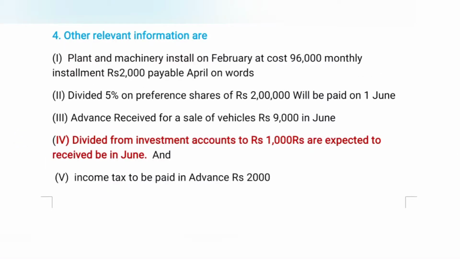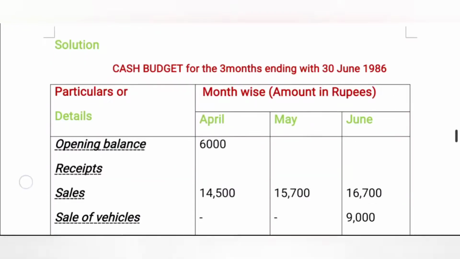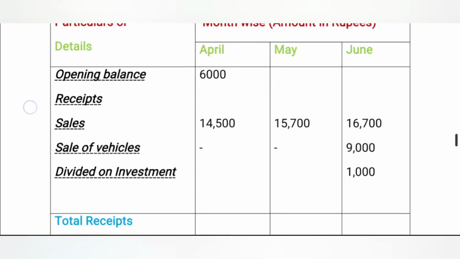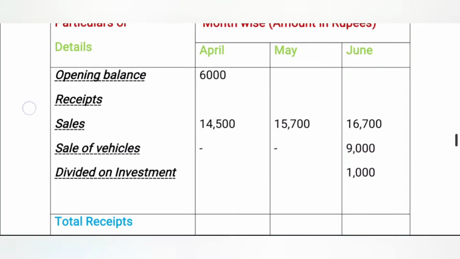Fourth one, dividend from investment, 2,000 rupees expected to be received in June. It is also related to receipts. We are going to the cash budget receipt side. Here dividend on investment is related to receipts. That's the reason we take the receipt side of the cash budget. Now we are going to the June month. This amount is received in June, 1,000 rupees. Now we are going to another transaction.